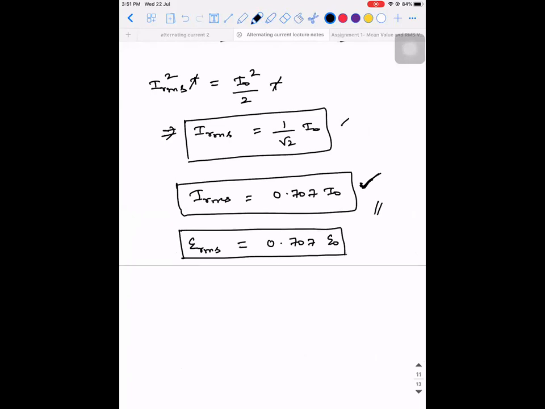In the previous class, I ended with a question. What are all the values you have learned? Instantaneous value, peak value, average value, and RMS value. So we get 220 volt at our house, right? Out of all the 4 voltages, which voltage does this 220 volt represent? RMS. It represents the RMS voltage. That is why this concept is very, very important.